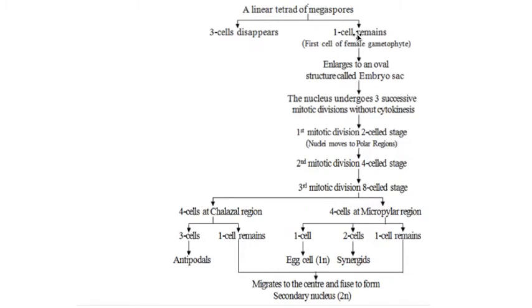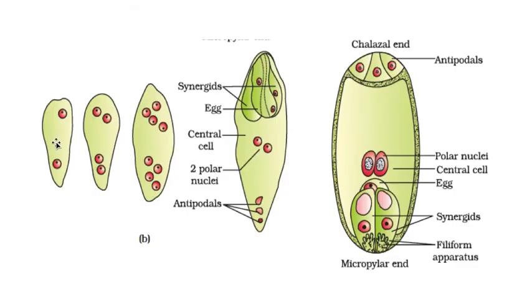This one remaining cell enlarges in size and undergoes three successive karyokinesis without any cytokinesis. In the first mitotic karyokinesis, two nuclei are formed. If you want, I'll show it again. First division, two nuclei.